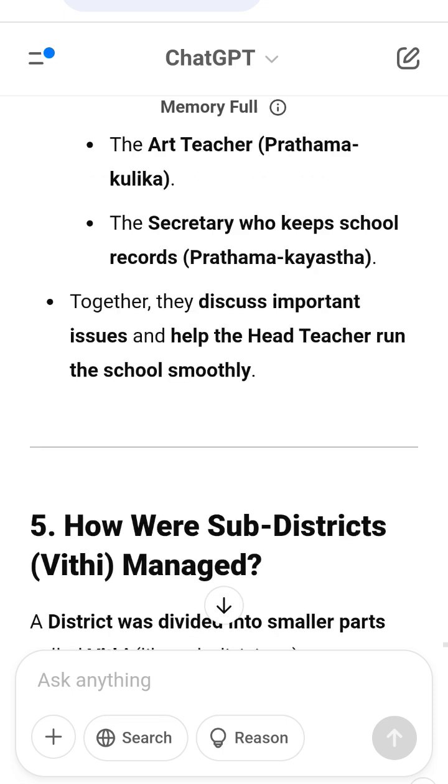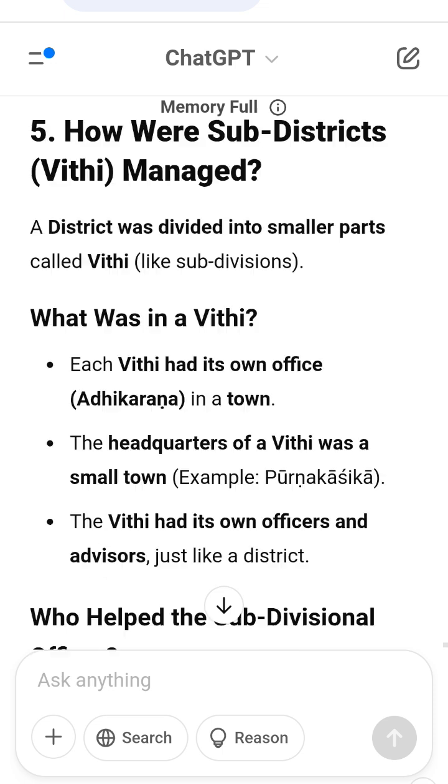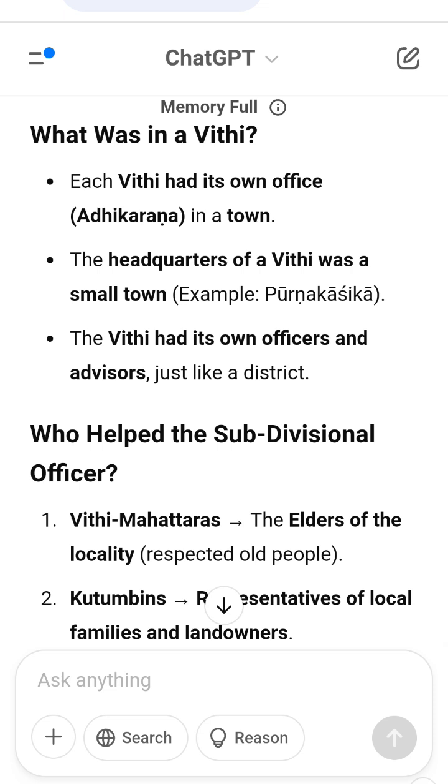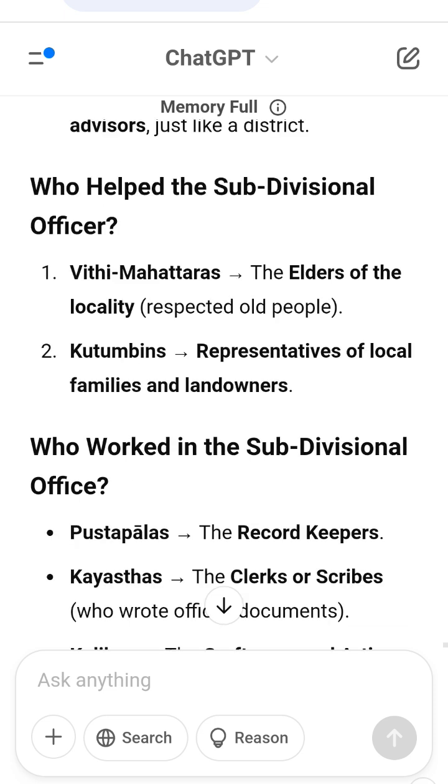Final summary, what did we learn? 1. The emperor had a team of ministers to help him rule the empire. 2. A minister was called Sachiva, example, Prithivishena. He started as Kumaramatya, mantri. Later, he became Mahabaladhikrita, the head of both civil and military administration.